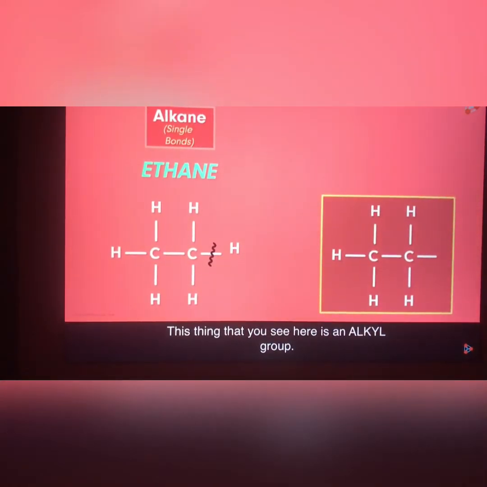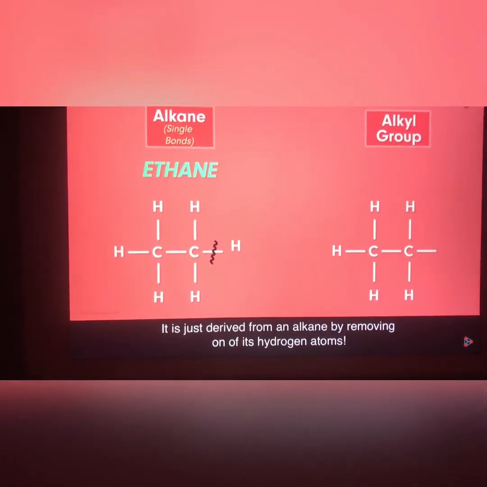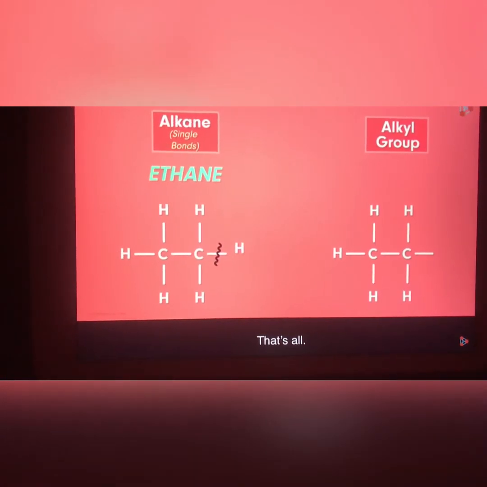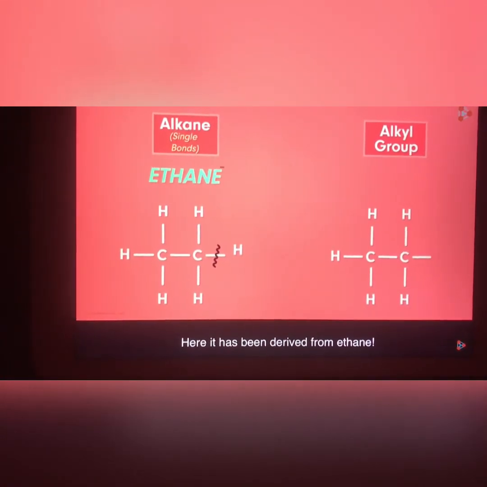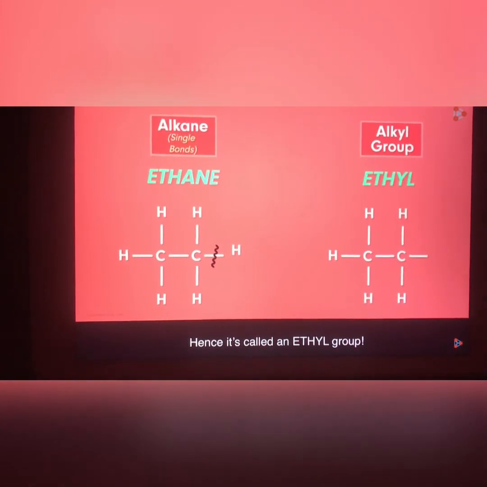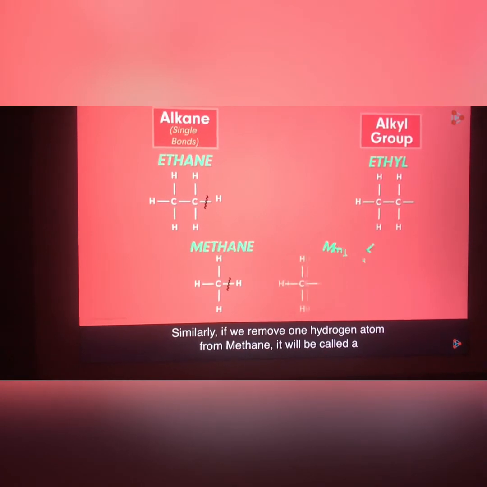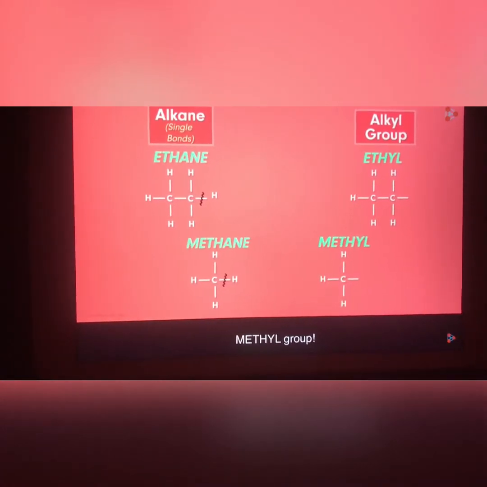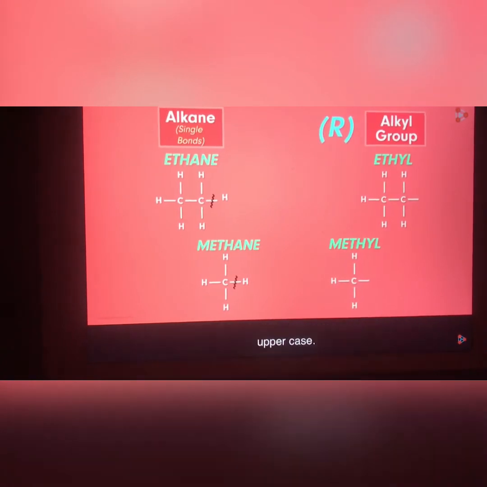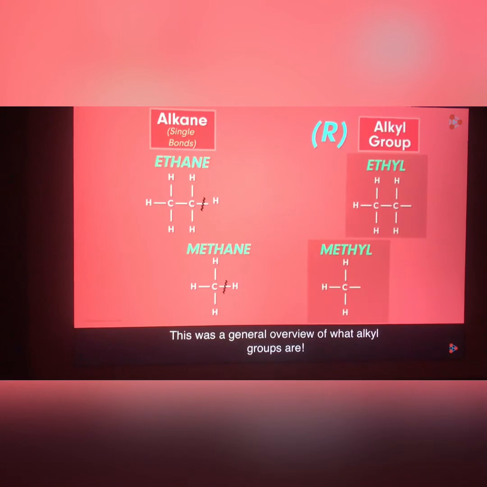This thing that you see here is an alkyl group. It is just derived from an alkane by removing one of its hydrogen atoms. That's all. Here it's derived from ethane. Hence it's called an ethyl group. Similarly, if we remove one hydrogen atom from methane, it will be called a methyl group. Alkyl groups are usually represented with the letter R written in uppercase. This was a general overview of what alkyl groups are.